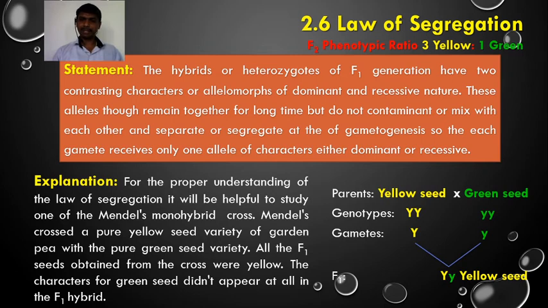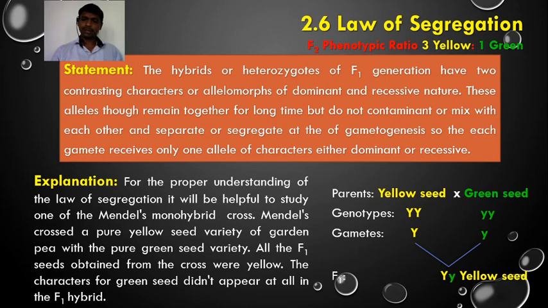When fertilization occurs, that is, the union of gametes, it produces the F1 hybrid having capital Y and small y. The phenotype of the F1 hybrid is yellow, because yellow dominates over green. So only yellow seeded progeny is obtained in the F1 generation.